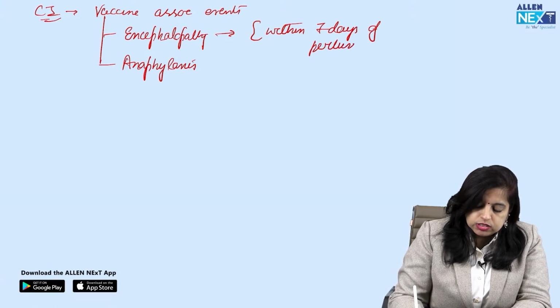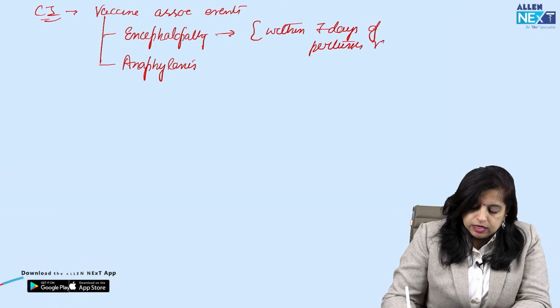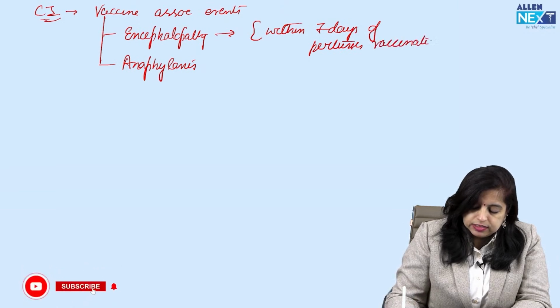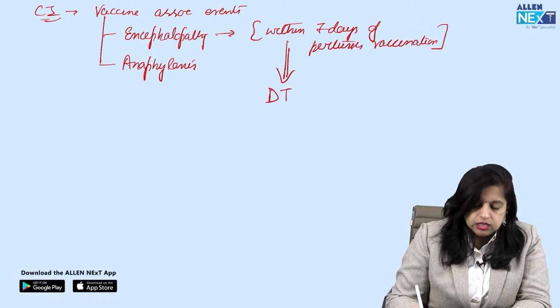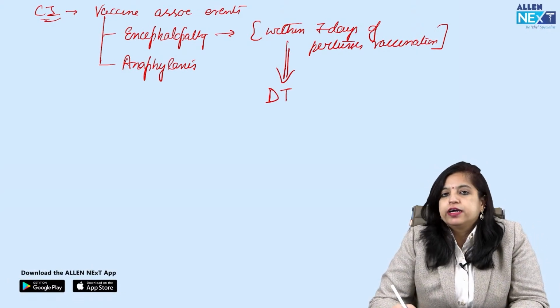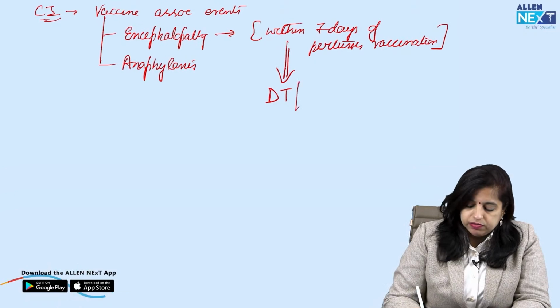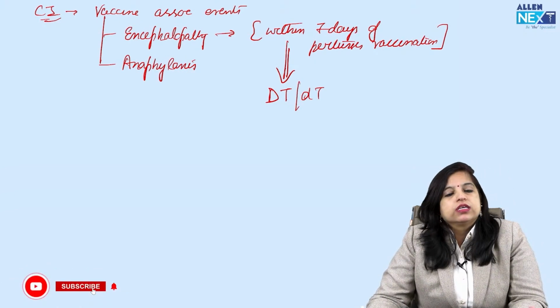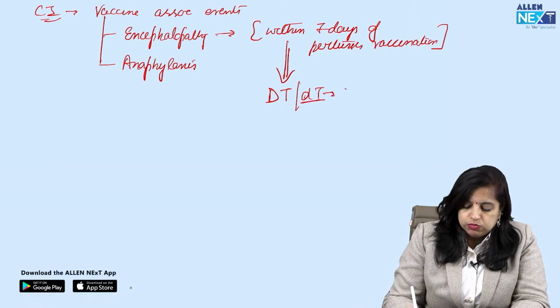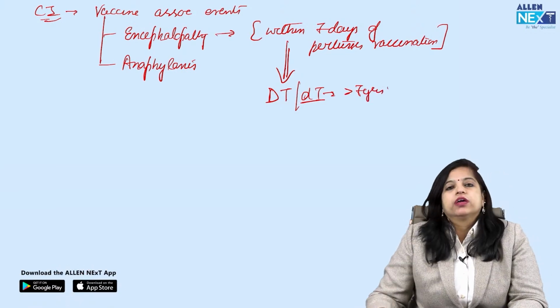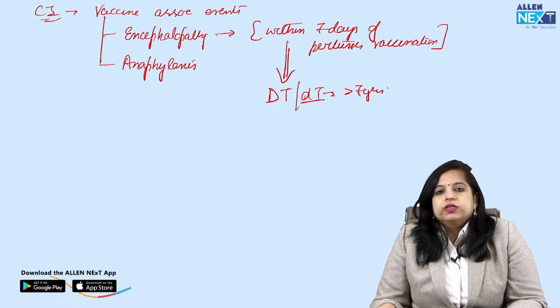So then pertussis is contraindicated, okay, not the whole DPT vaccine. If this happens, then you complete the dose with DT, right? That means diphtheria and tetanus component. So this is how you are supposed to do it. The small DT that comes is usually used in children more than 7 years, right? So you should know this.